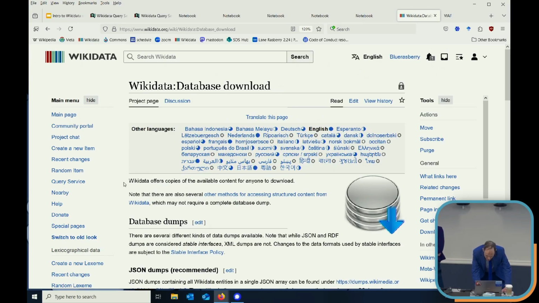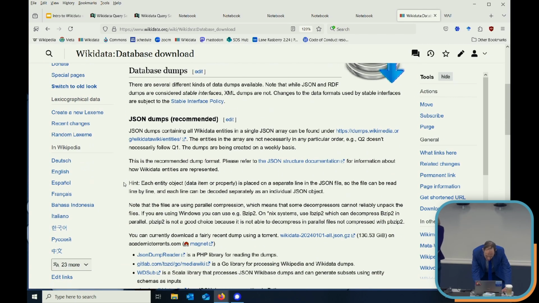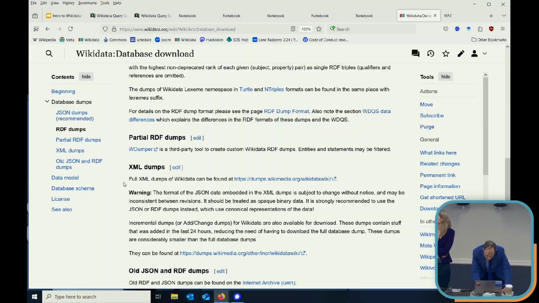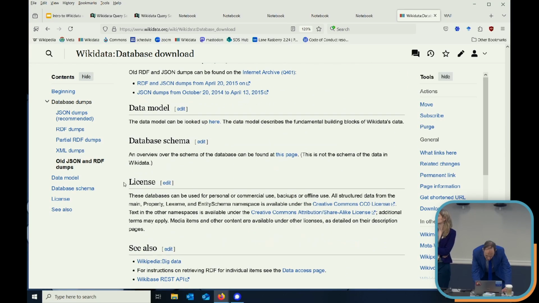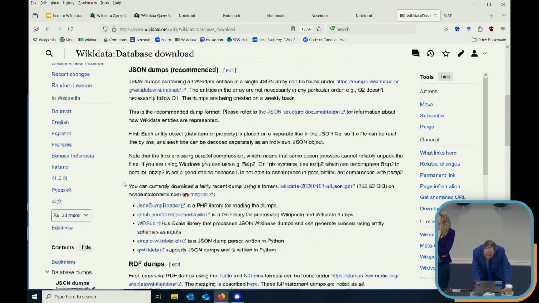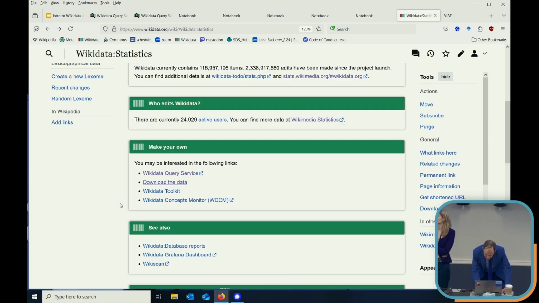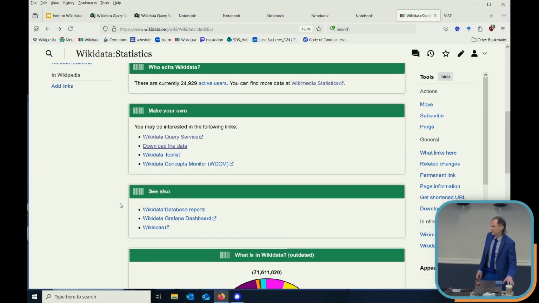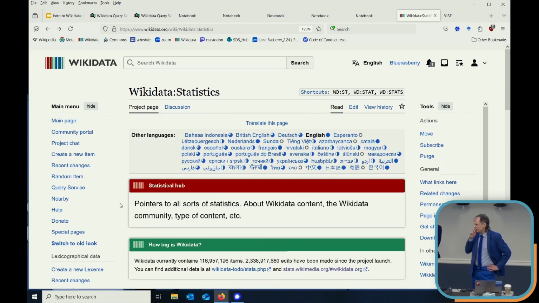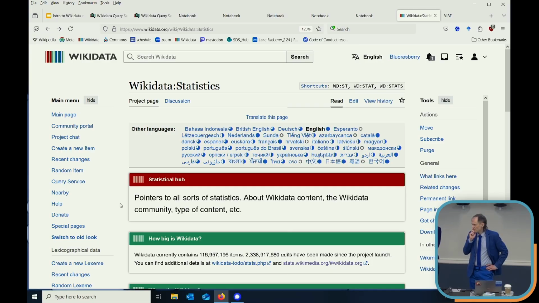Wikidata itself says that as of August 2023, there were 15 billion. And then a little bit further down, it says 44 billion. I don't know quite how to interpret that, but okay, so that's big.